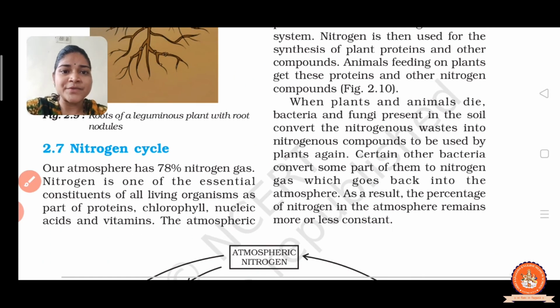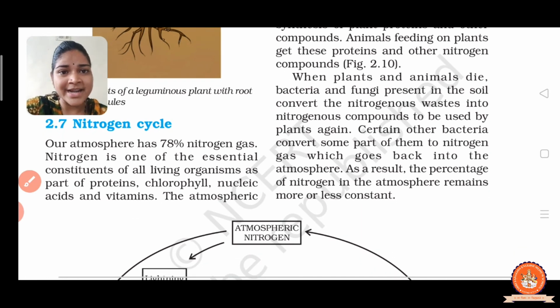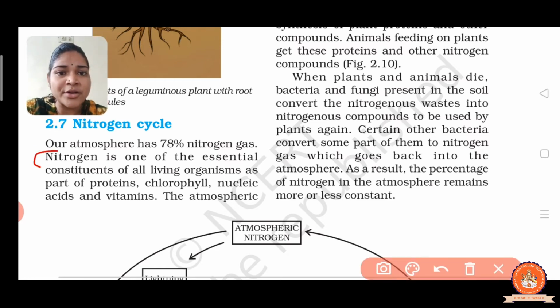So in our atmosphere, there is 78% nitrogen gas. Nitrogen is one of the essential constituents of living organisms, such as protein, chlorophyll, nucleic acid and vitamins.